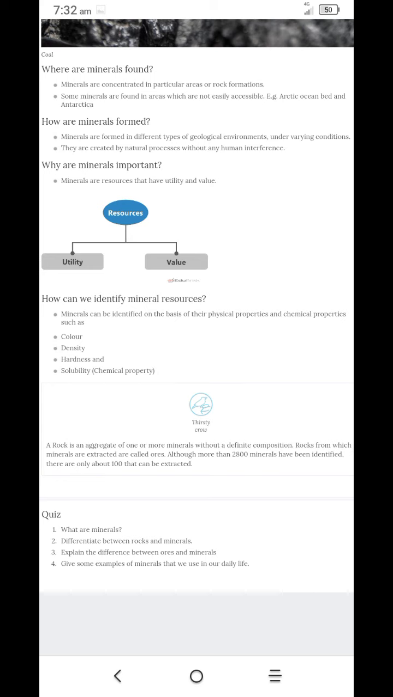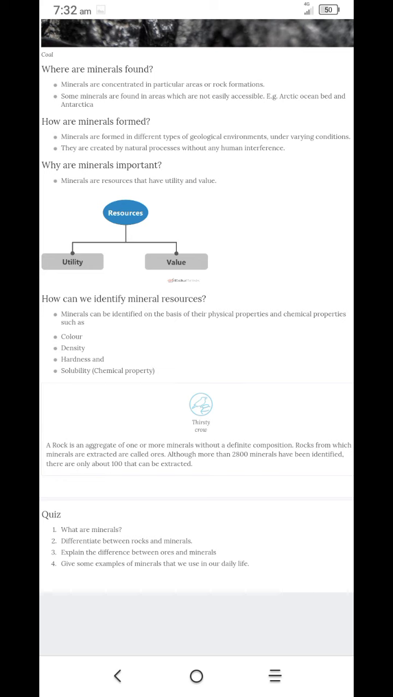So where are minerals found? Minerals are concentrated in particular areas or rock formations. Some minerals are found in areas which are not easily accessible, for example the Arctic Ocean bed and Antarctica. Already I explained, it is very difficult to access. We take these things from the Arctic and Antarctic regions.